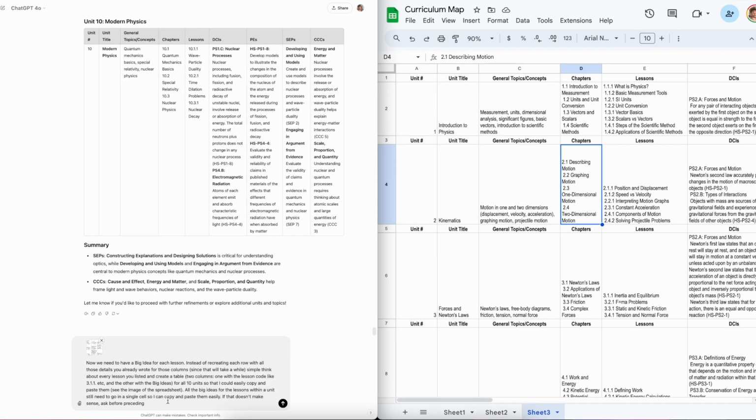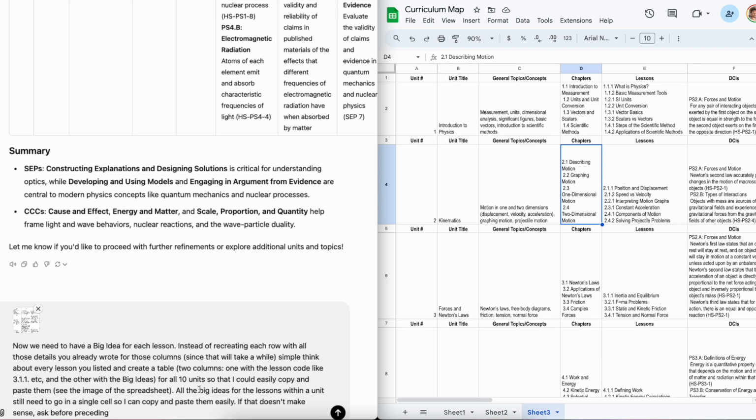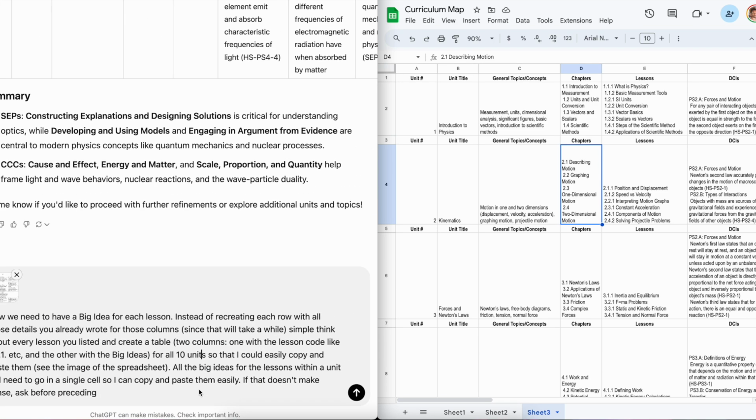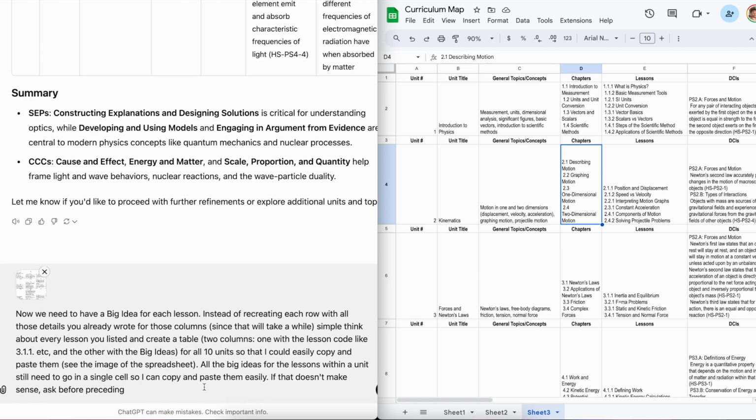I zoomed out so that it could be easier to see, at least for me on this screen, probably not for you. But what I said here was, now we need to make big ideas for each lesson. Instead of recreating each row with all those details, you already have all that. So if we look at what this says, I was basically being very explicit and saying, I want all of those lesson codes that we created earlier, like 3.1.1, 3.1.2, whatever, all those to be in one column, and then the other column will have those big ideas for each.